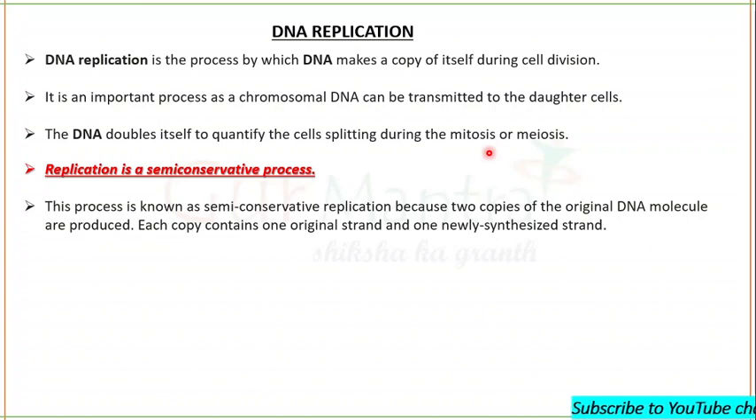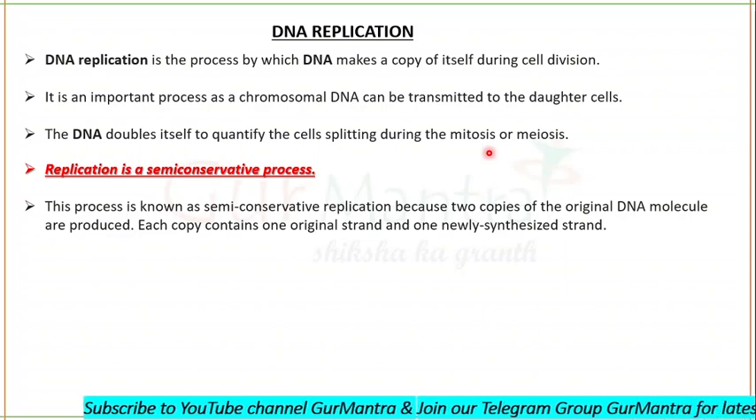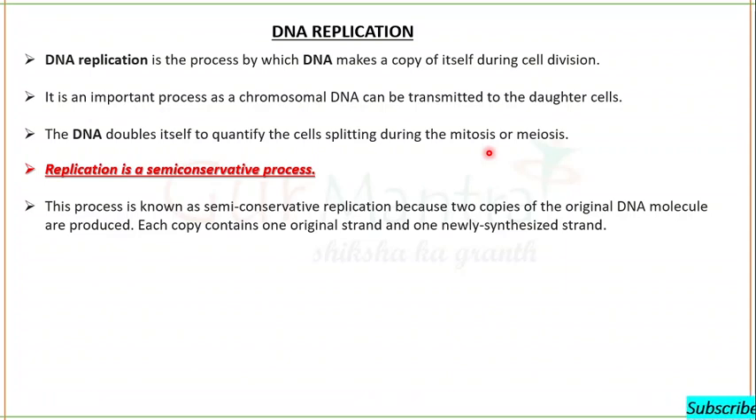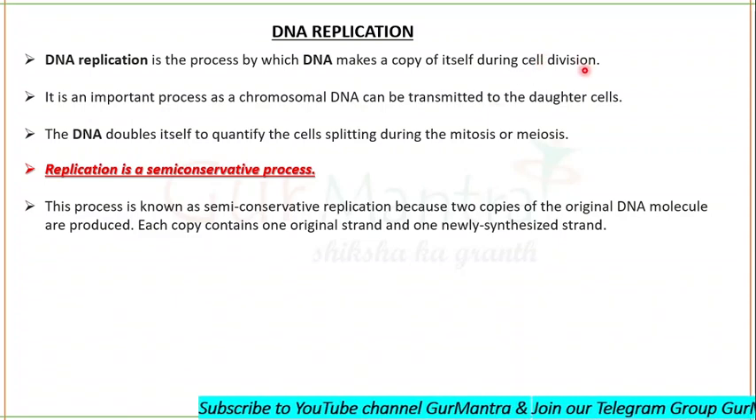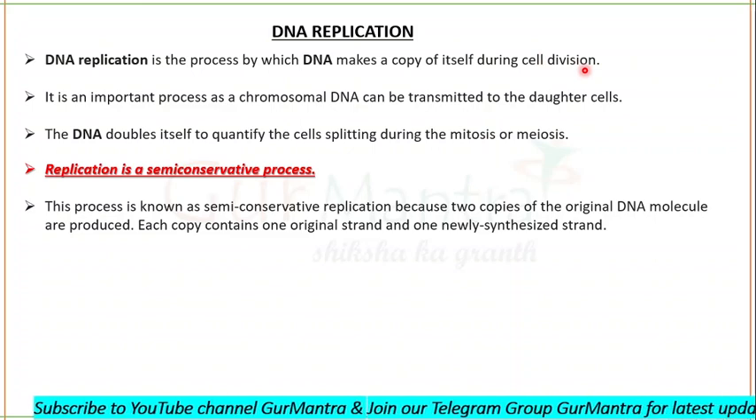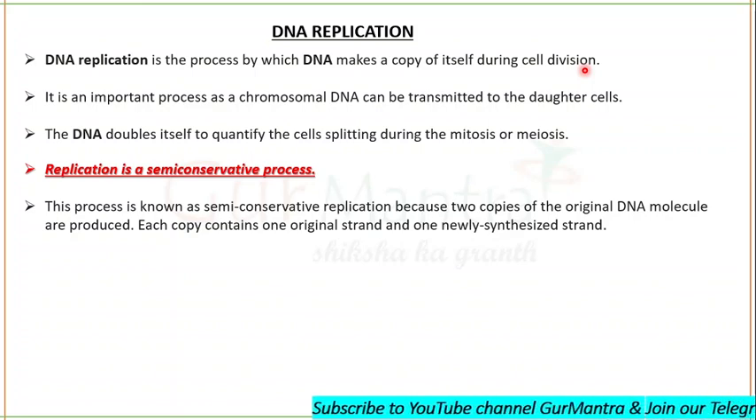If it does not have any copy of itself, how would it be able to give a copy to the daughter cells? So it needs to make a copy of itself. That's why DNA replication is a very important process which occurs during cell division. Cell division has two phases, interphase and M-phase. So DNA replication takes place in the interphase, in the S phase of the interphase.